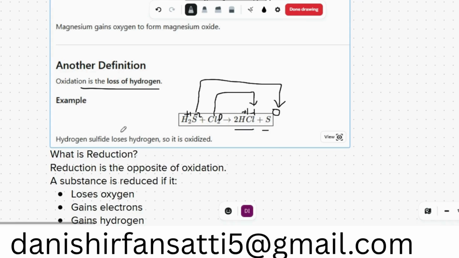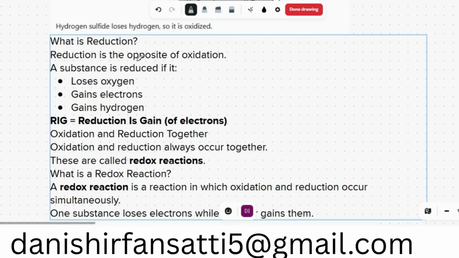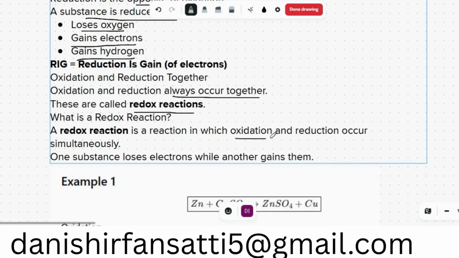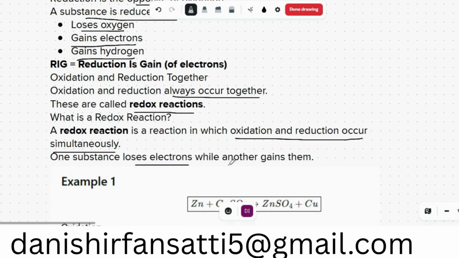Okay. What is reduction? Reduction is the opposite of oxidation. A substance is reduced if it loses oxygen, gains electrons, or gains hydrogen. Reduction is gain of electrons. Oxidation and reduction always occur together. One thing will lose electrons so the other thing can gain electrons. This is called a redox reaction. A redox reaction is a reaction in which oxidation and reduction occur simultaneously. One substance loses electrons while the other gains them.